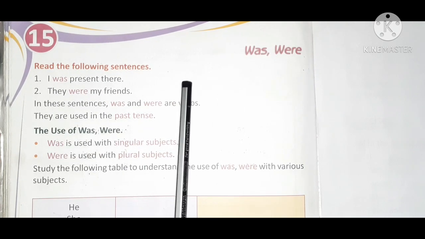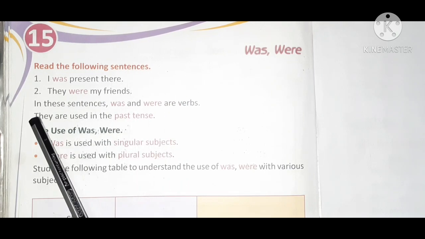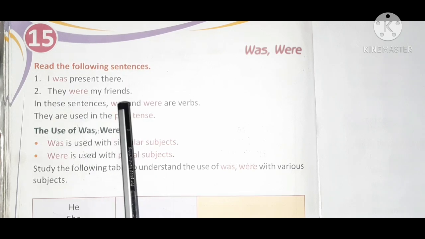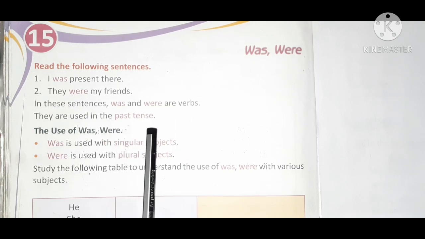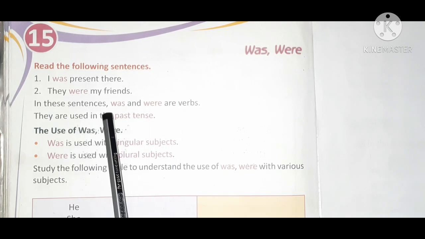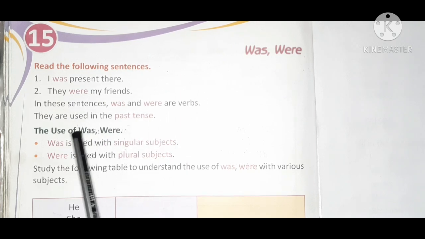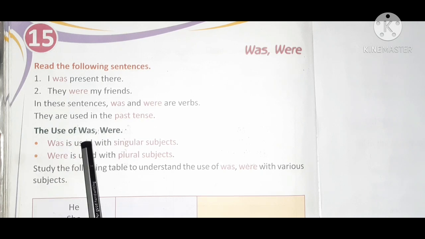Read the following sentences. I was present there. They were my friends. In these sentences, was and were are verbs. They are used in the past tense. So children, was and were are verbs. Okay? And these verbs are used in the past tense. Remember, was and were are used in the past tense. Okay? Now, let's see the use of was and were.